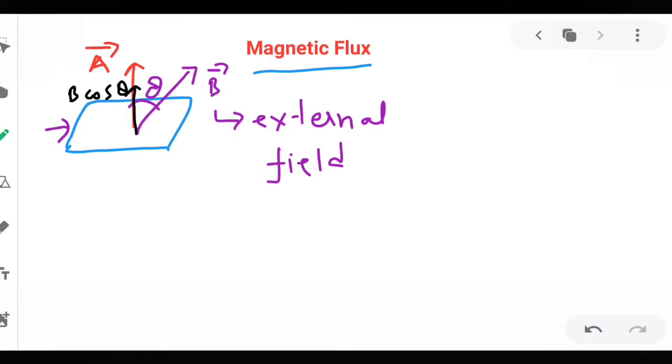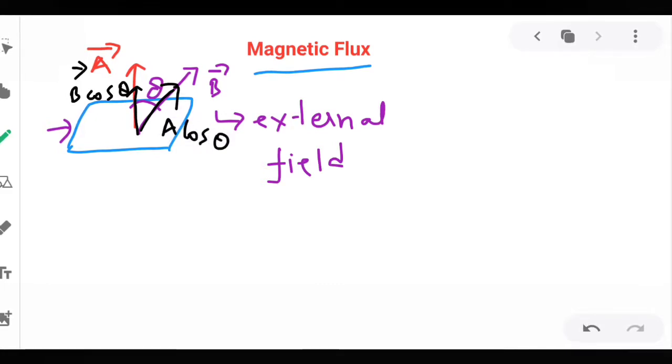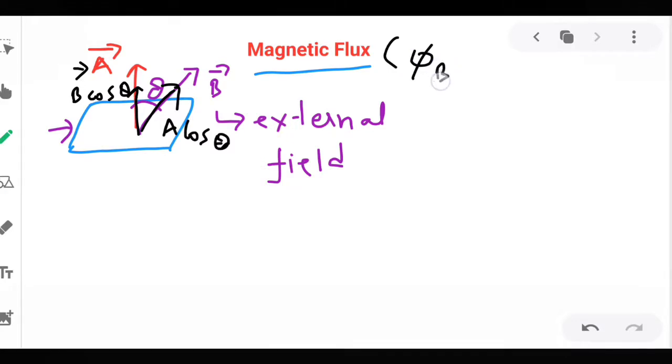Similarly, corresponding to this area vector, this is A cos theta.